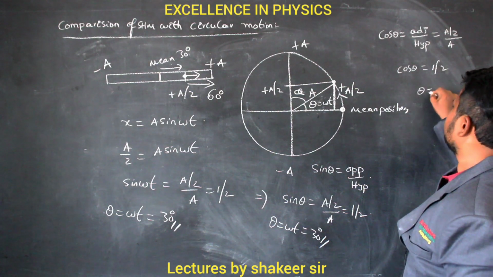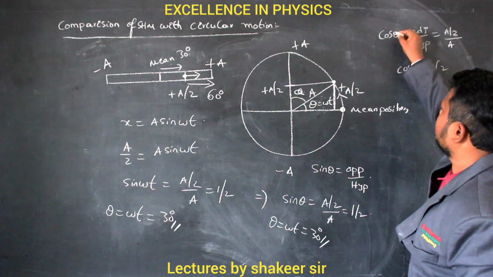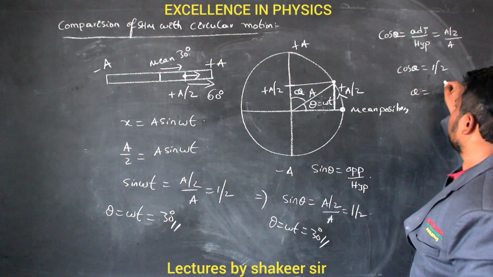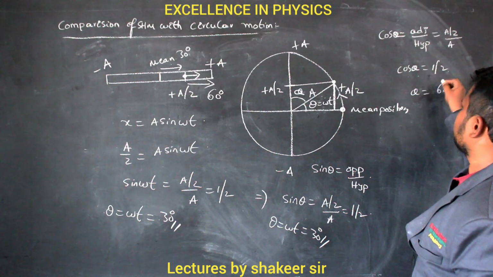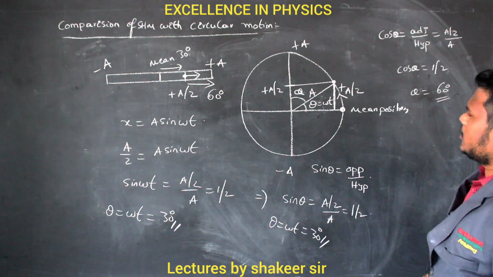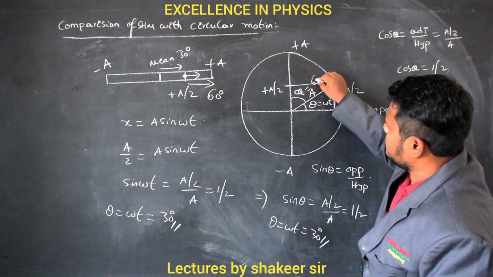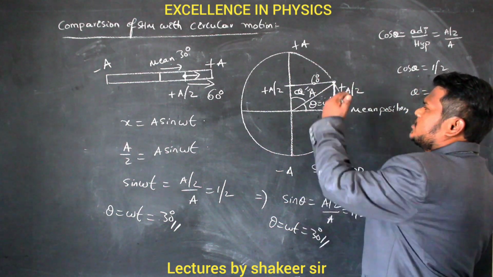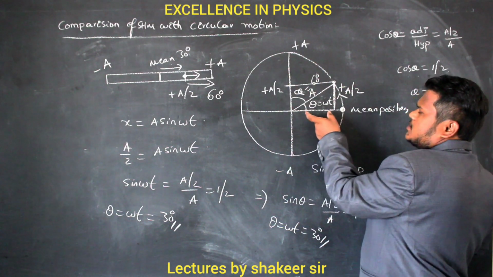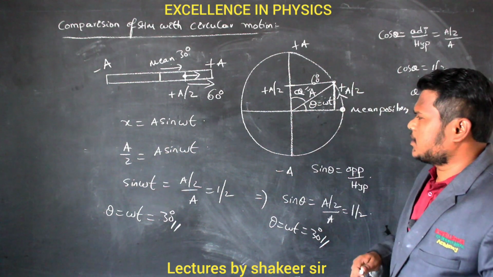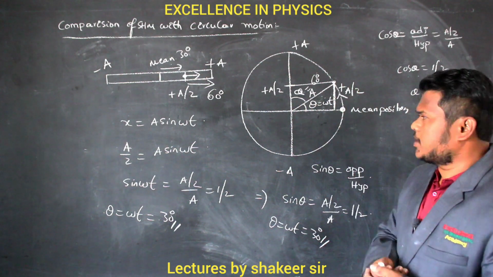So this alpha value we have calculated as alpha, no? Okay. So alpha equals 60 degrees, because cos alpha is 1 by 2 only when the angle is 60 degrees. Clear? So this is 30 and this angle is 60 degrees. If this angle is 60 degrees, definitely we can say this other angle is 30 degrees, no? So by this also we can say the body has covered an angle of 60 degrees. Are you able to understand?